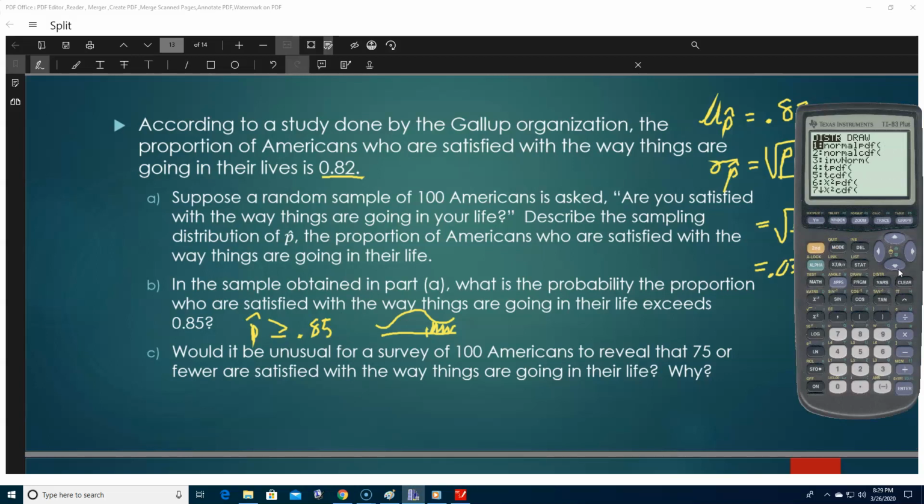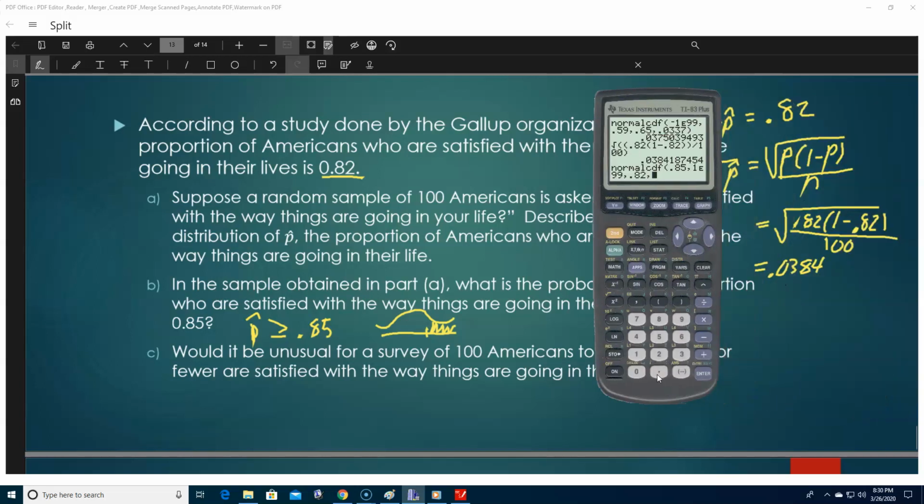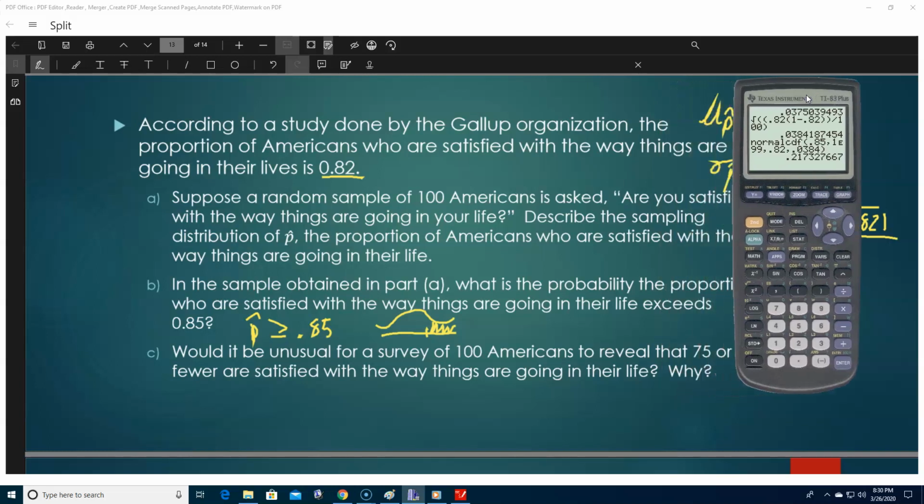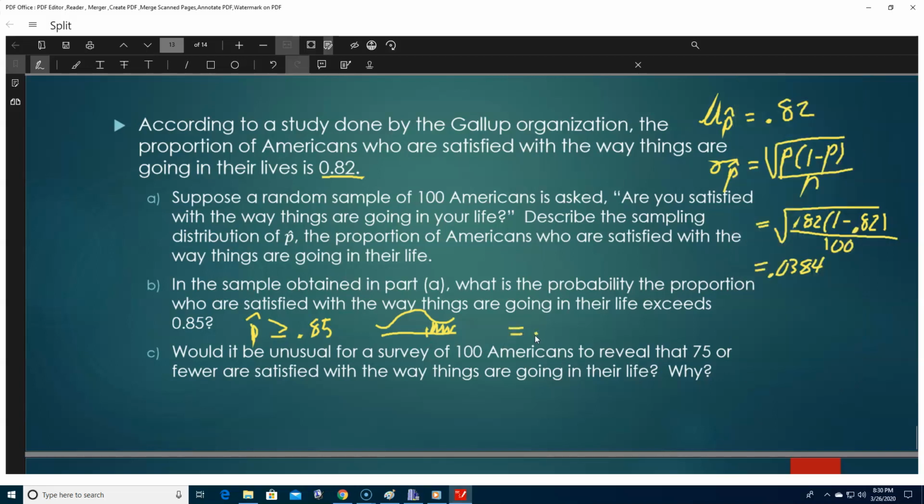So second vars, normal CDF, 0.85, 1E99, our average, 0.82, and then our standard deviation, which is 0.0384. Hit enter, and there's our probability. So our probability is 0.217. There's your probability that you would find somebody who exceeds 0.85.